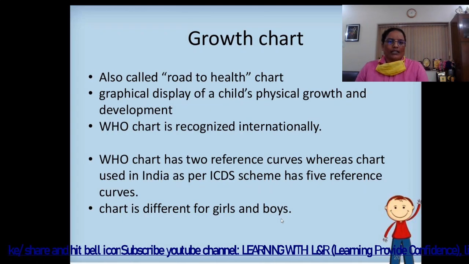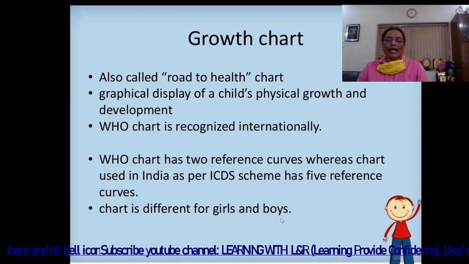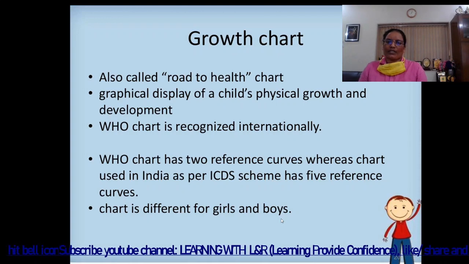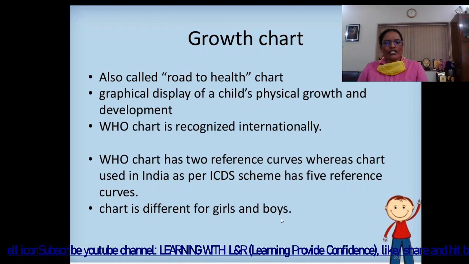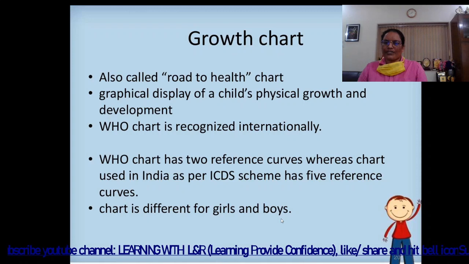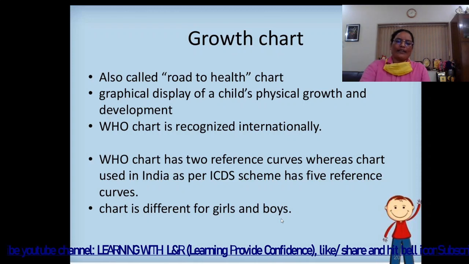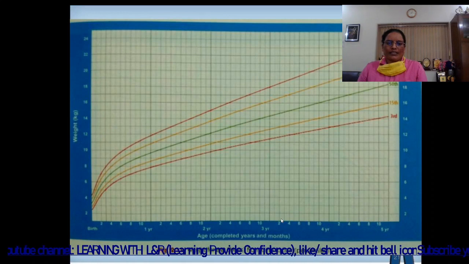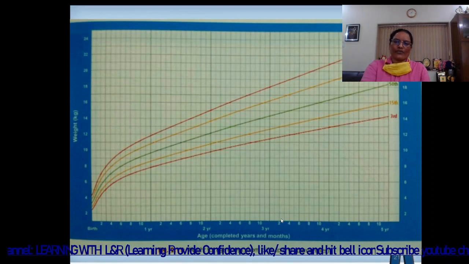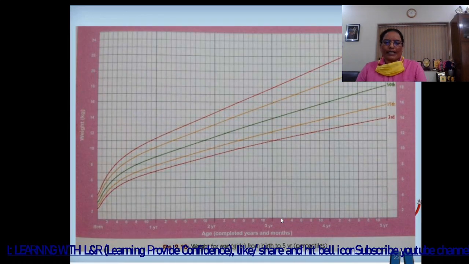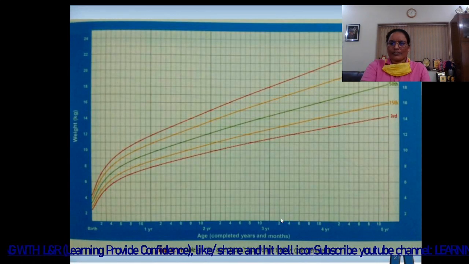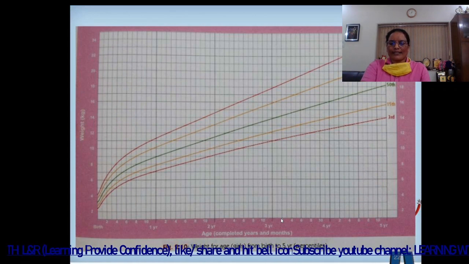Then growth chart, also called road to health chart, is a graphical display of child's physical growth and development. WHO chart is recognized internationally. WHO chart has 2 reference curves, whereas chart used in India as per ICDS scheme has 5 reference curves. Chart is different for girls and boys. This is the growth chart for boys from birth to 5 years of age, and this pink chart is for girls birth to 5 years. The boys chart color is blue and the girls chart color is pink.